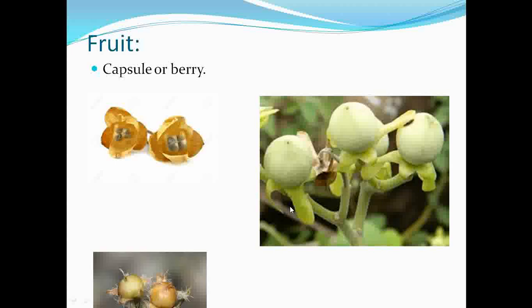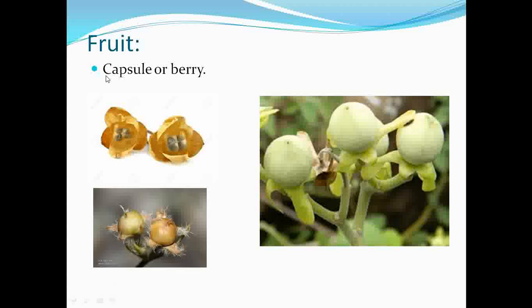Then the type of fruits which are observed under this family may be a capsule or berry type of fruit. See here, these are the fruits, and if you observe this one, these are the calyx which we call persistent. See this also, in some of the members of the family Convolvulaceae, the calyx is very hairy. They show the presence of white hairs. Okay, so the calyx is a hairy one. See this one.